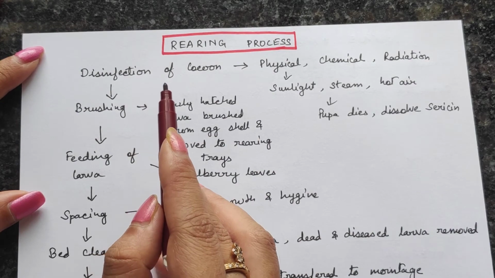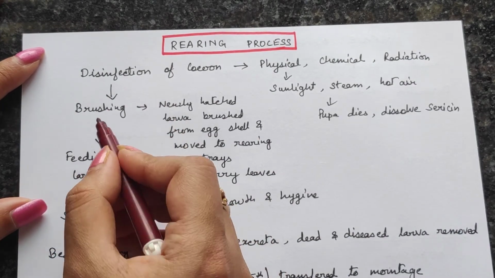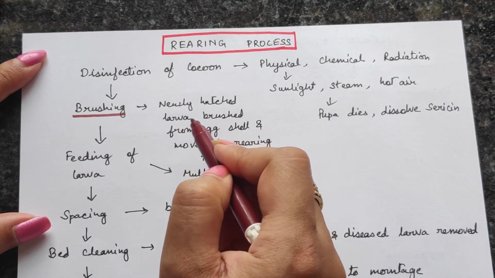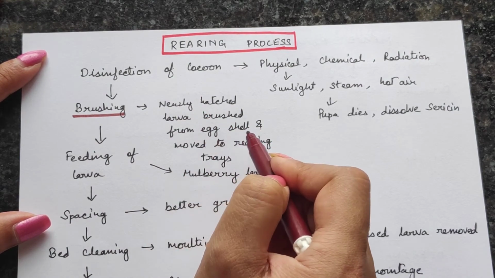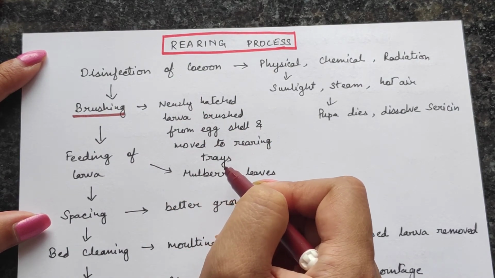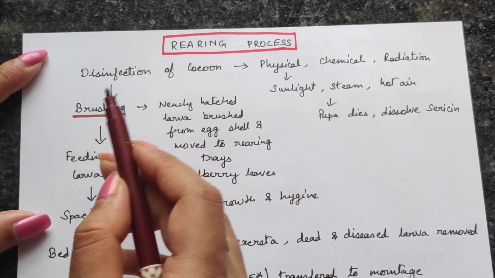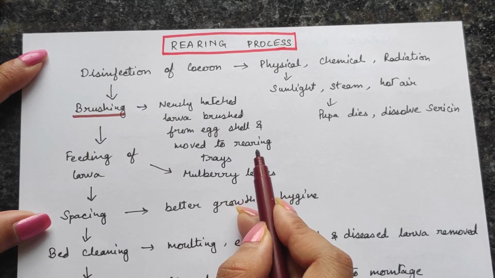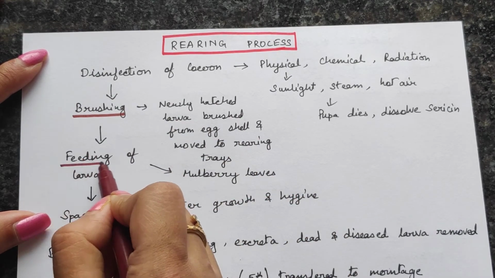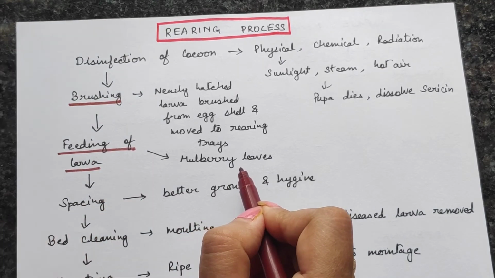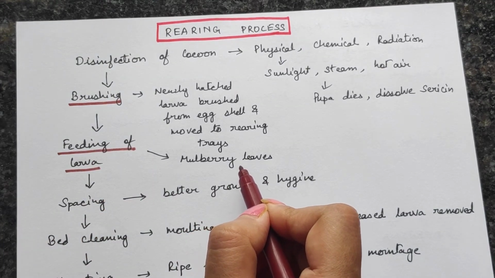Now, after the eggs have hatched, the first thing that is done is brushing, in which the newly hatched larvae are brushed from the eggshells and moved into the rearing trays. So the eggshells will be removed and the newly hatched larvae will be brushed and moved into the rearing trays. From there, feeding of the larva. Now the larva will be fed with what? Mulberry leaves, which are harvested from the mulberry plants.